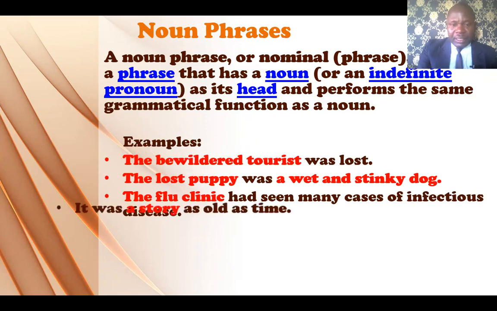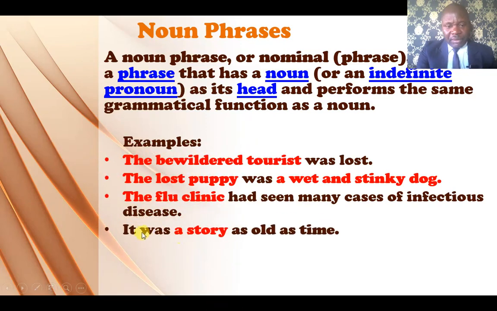Let's go to another example. We have it was a story as old as time. What's the noun phrase there? A story. What's its function? It's functioning as subject complement. It's telling you more about the subject of the sentence, which is it. What is it? A story.